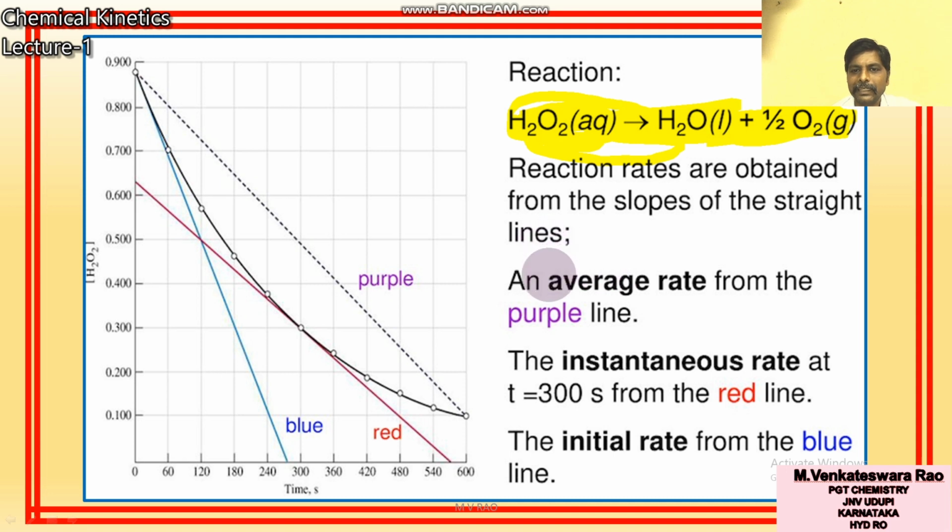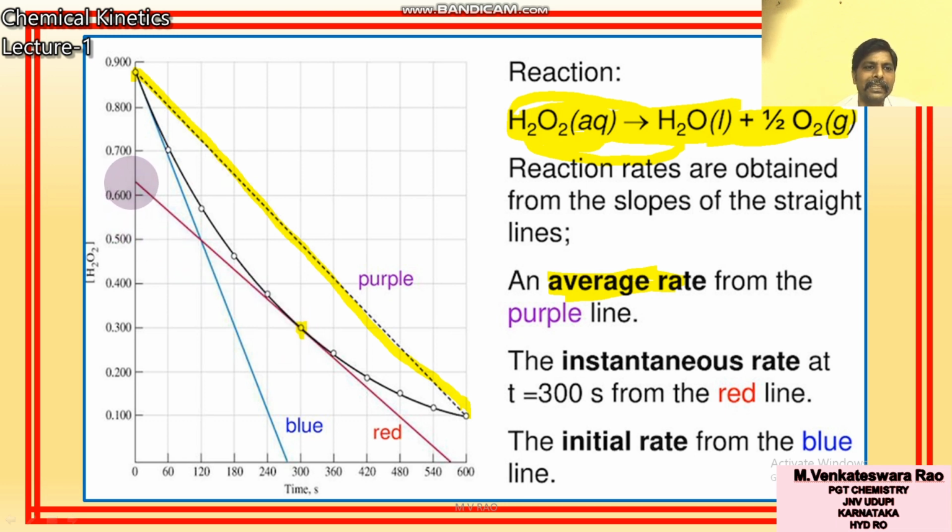For this reaction, the average rate is the purple line. You can see the purple line; this is the average rate. It is the change in concentration, final minus initial, by change in time. The instantaneous rate at 300 seconds is from the red line.